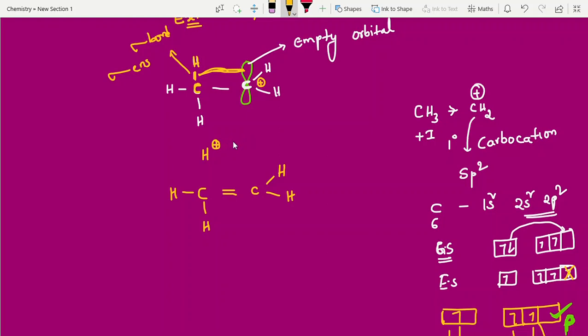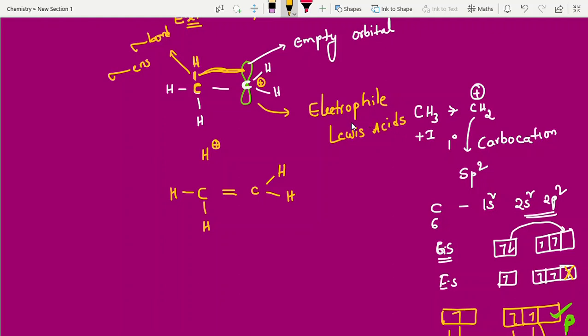If there are fewer bonds, it is deficient. If there are excess bonds, we call it excess electron rich, that is a nucleophile. Then you can say this is an electrophile, because it is taking electrons. All electrophiles are Lewis acids.